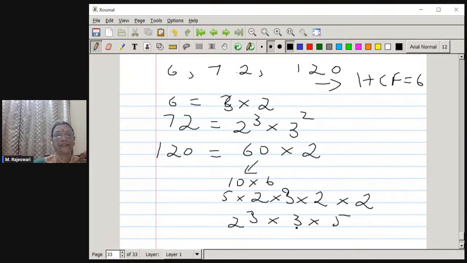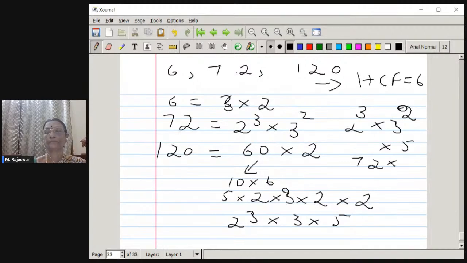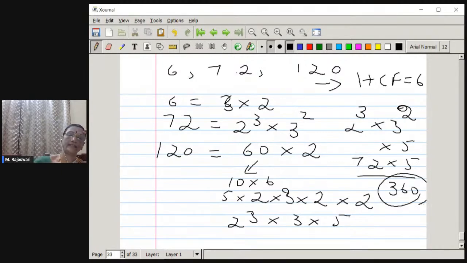Okay. Now, what could be the LCM of these three numbers? For 2, the highest power is 3, so 2 cube. And for 3, what is the highest power? Square, so it is 3 square. And in addition to that, there is one number, that is 5. So 8 into 9 into 5, 72 into 5, that is 360, the LCM of these three numbers.